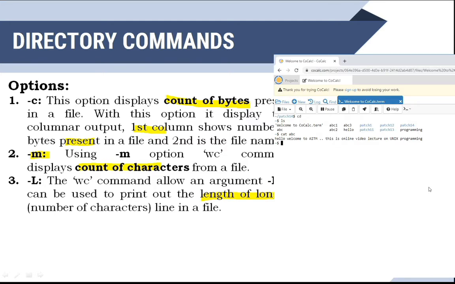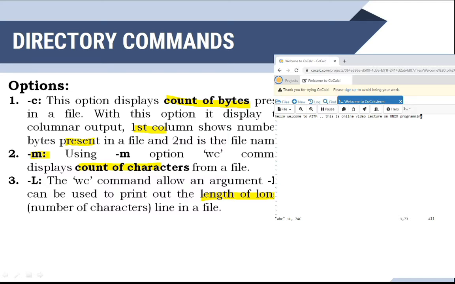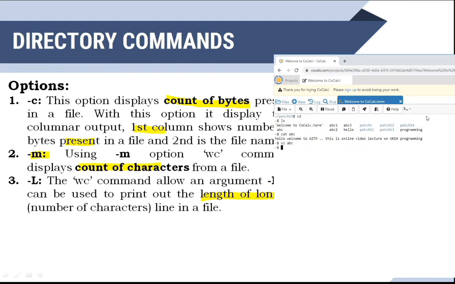Okay, just let me make some changes here. vi ABC. What I will do, I'll copy this. Control V, Control V, Control V, Control V. Then here I am going to add something. Then here Luki is there and this one. Okay. Now we'll work on the WC.